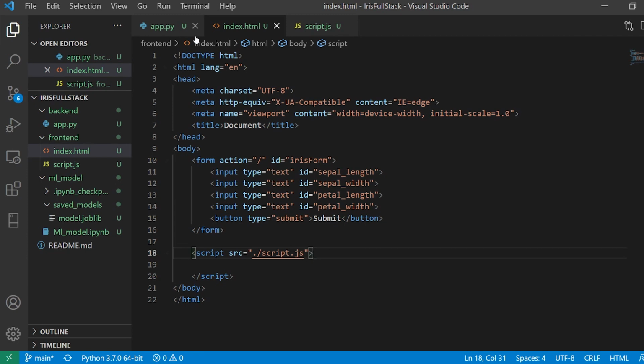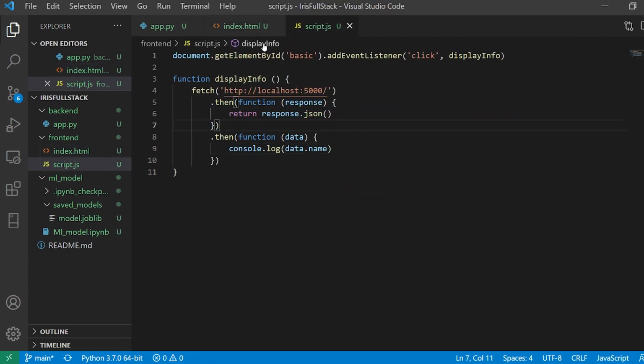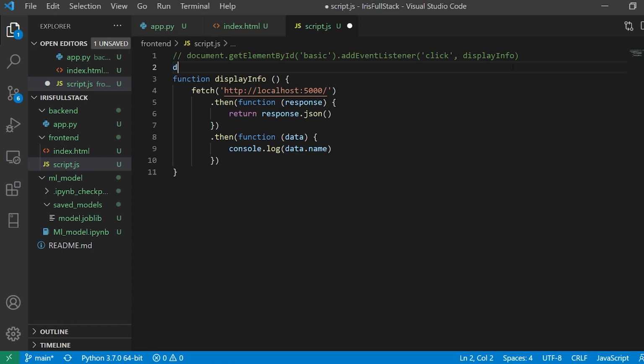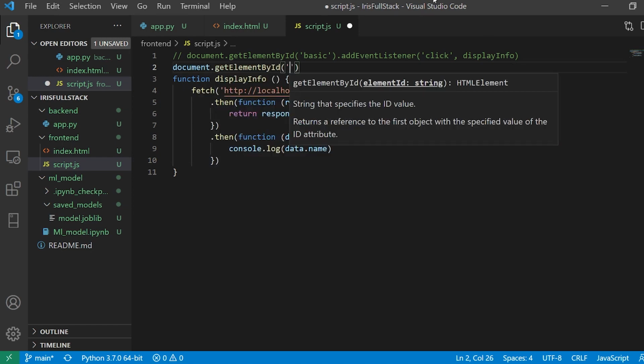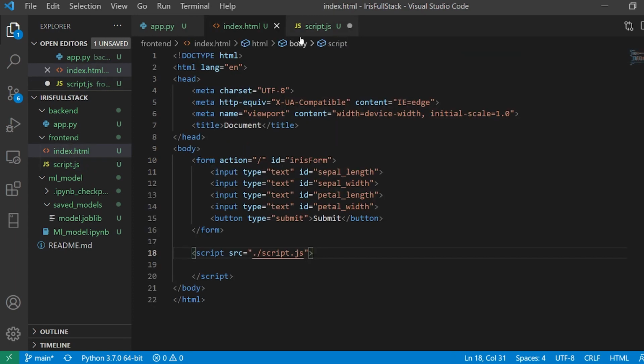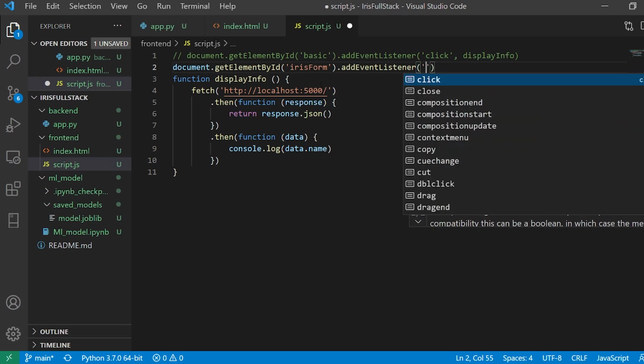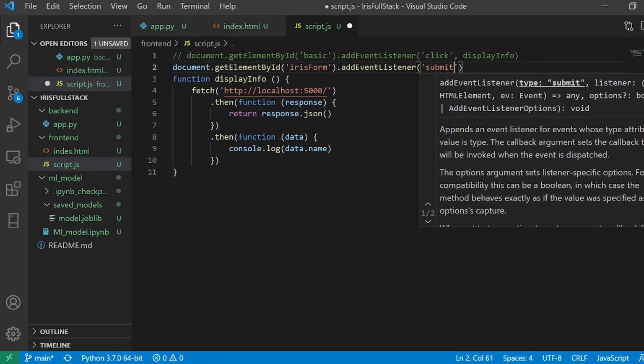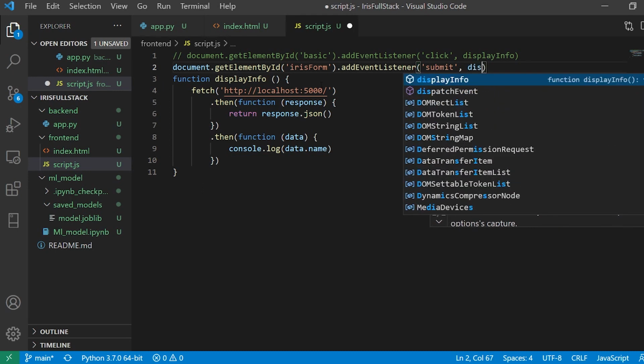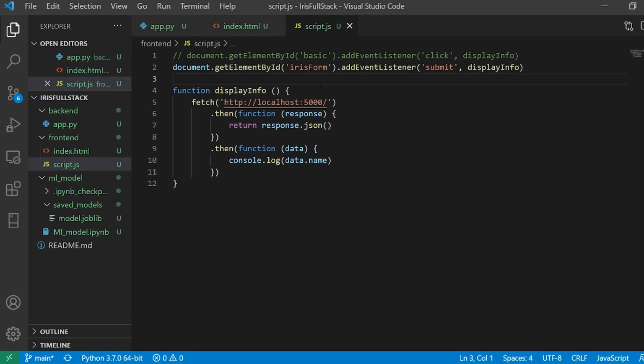So my script is ready, and now I need to make changes in this. I'll just get rid of this function. I'll say document.getElementById, and I'm going to give it the name of my form, which is going to be iris form. Here I'm going to say addEventListener, which is going to work only if I do submit. And here I'll say display info. I'll make the changes in this function itself. Since it is a submit, I have to use prevent default.